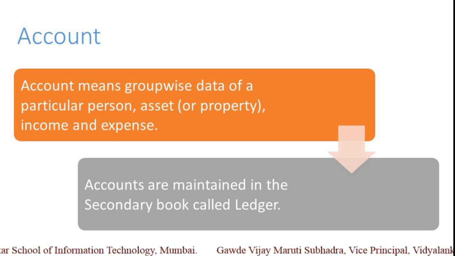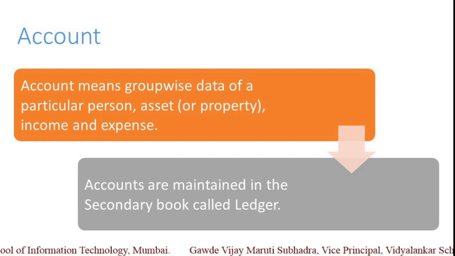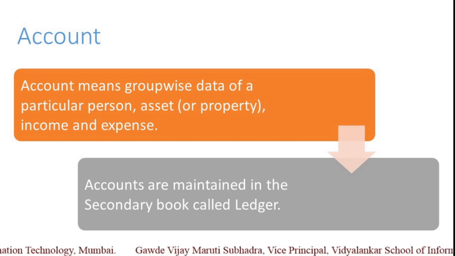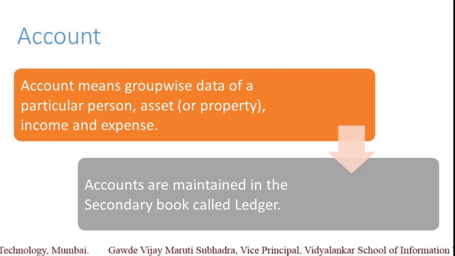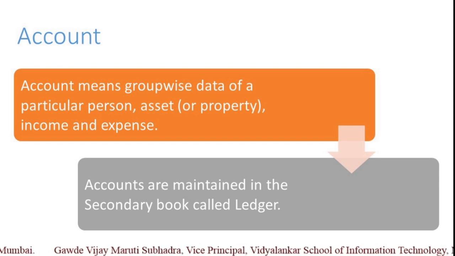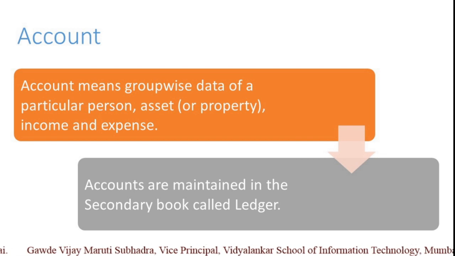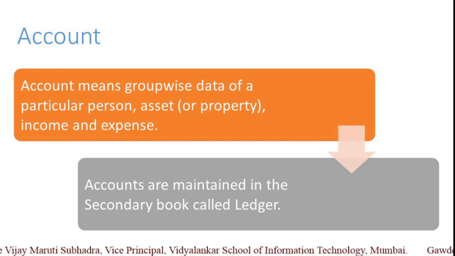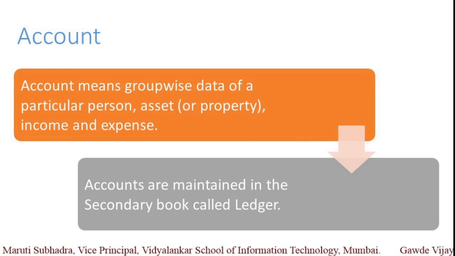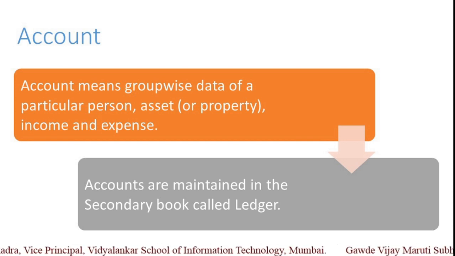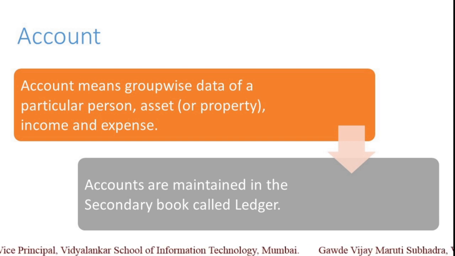In a similar way, we record all the transactions related to one property as a group, and that account is known as that property's account. We record all the transactions of a particular expense as one group at one place, and that is known as that particular expense account. Similarly, we record a particular income as one group at a particular place.